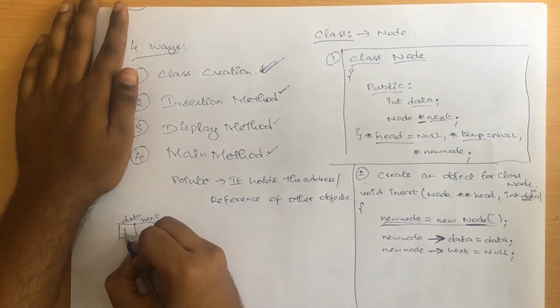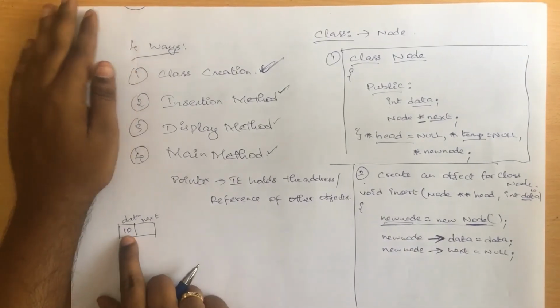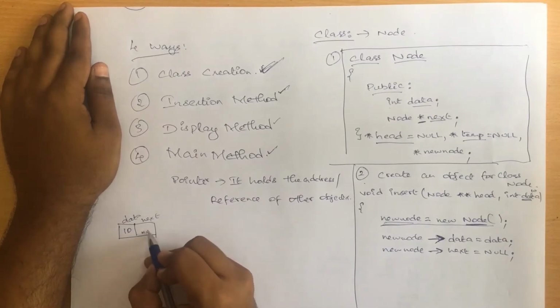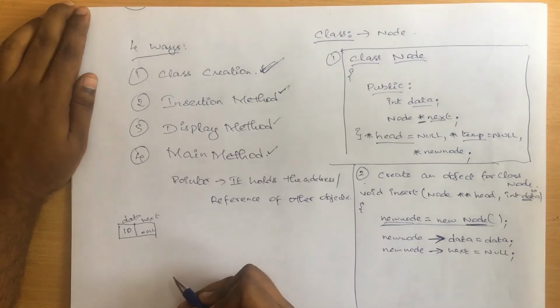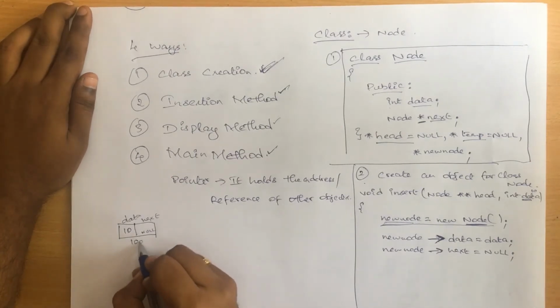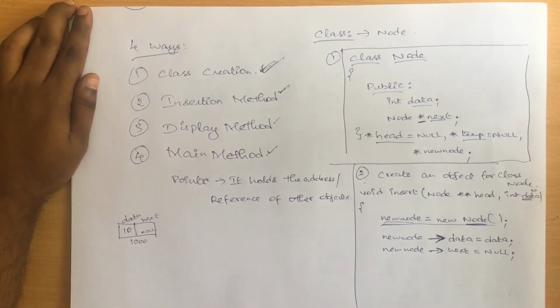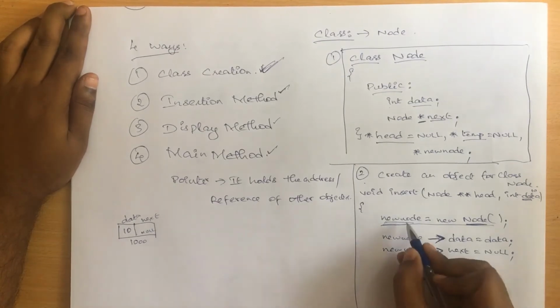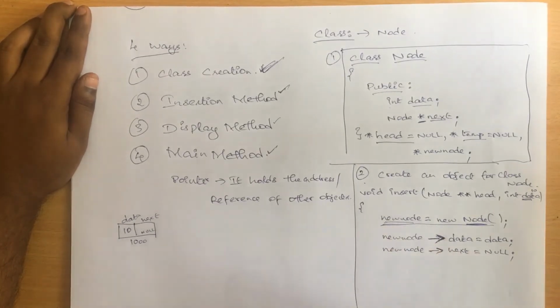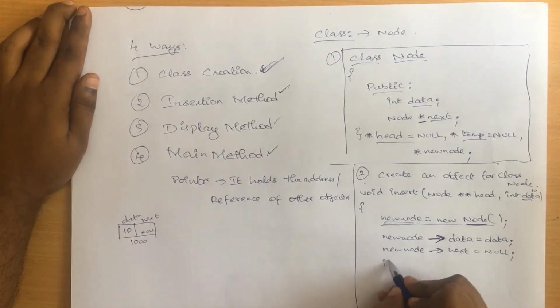So once you create an object, it will be assigned the number 10, and here it will be allocated the value null. After this, it will have an automatic address value, or automatic reference ID, generated. Let us assume that the reference ID generated here is 1000. So now the new node variable will be holding the value 1000, right? Now the next step is the if-else condition.